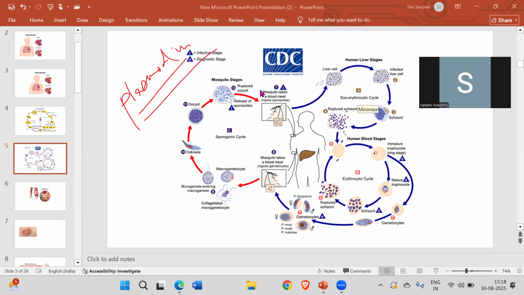Whenever you get malaria, you have high fever for almost 3 to 4 days, and usually the hosts are the humans as well as the mosquitoes. Host is different, vector is different. A vector is an agent which carries it from one place to another, whereas a host is that on which this Plasmodium is going to live and use all its energy so that it can survive.